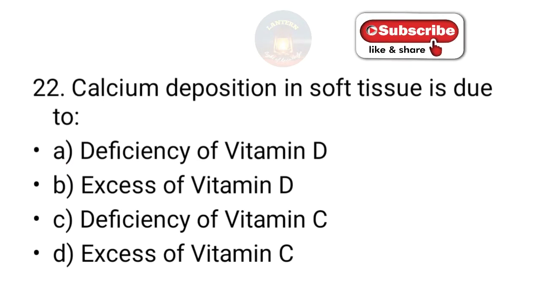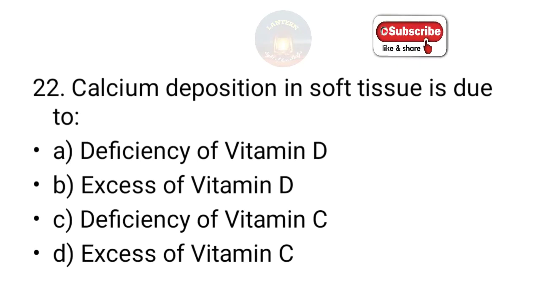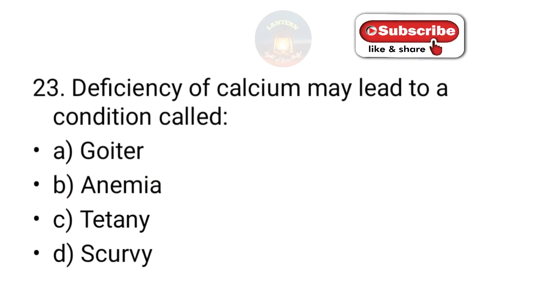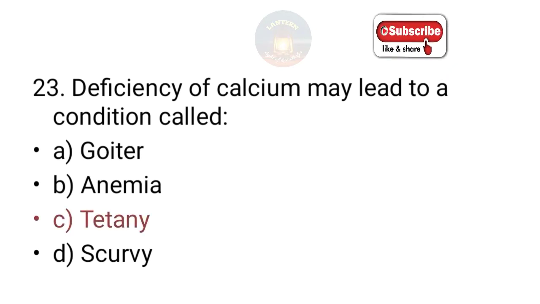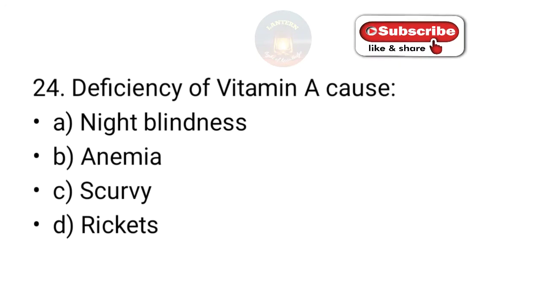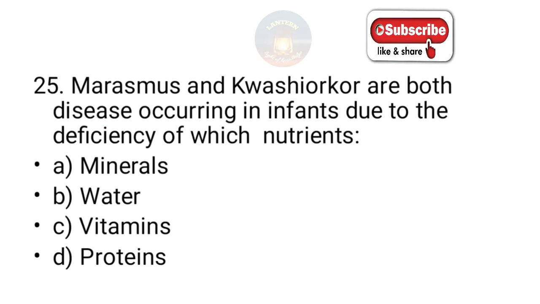Calcium deposition in soft tissue is due to deficiency of vitamin D, excess of vitamin D, deficiency of vitamin C, excess of vitamin C. The answer is excess of vitamin D. The deficiency of calcium may lead to a condition called goiter, anemia, tetany, scurvy. So the answer is tetany. Deficiency of vitamin A causes night blindness, anemia, scurvy, rickets. The answer is simple, it is night blindness.